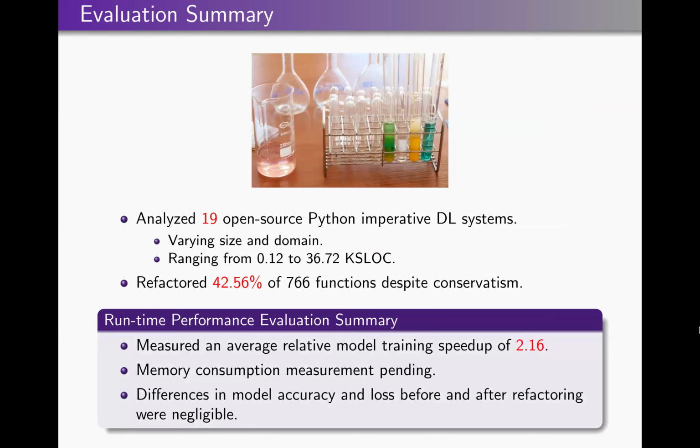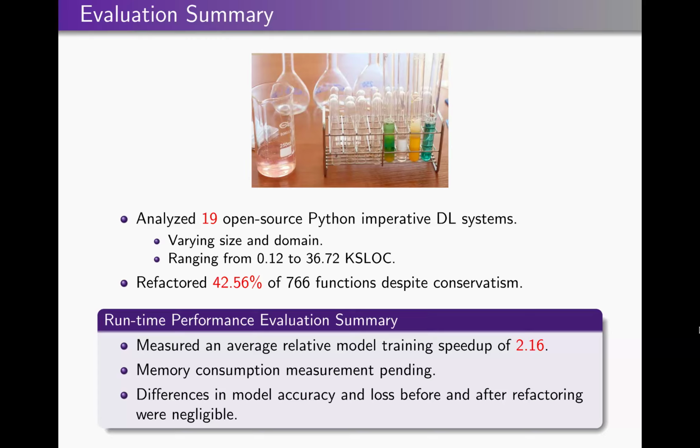Some example evaluation statistics that we have here. We have analyzed 19 open source Python imperative deep learning systems of varying size and domain, and they range from 0.12 to 36.72 thousand source lines of code. And we found that we were able to refactor about half of these functions, 766 candidate functions in all, despite our very conservative approach, especially since we're dealing with not only an object-oriented language, but also a dynamic one.